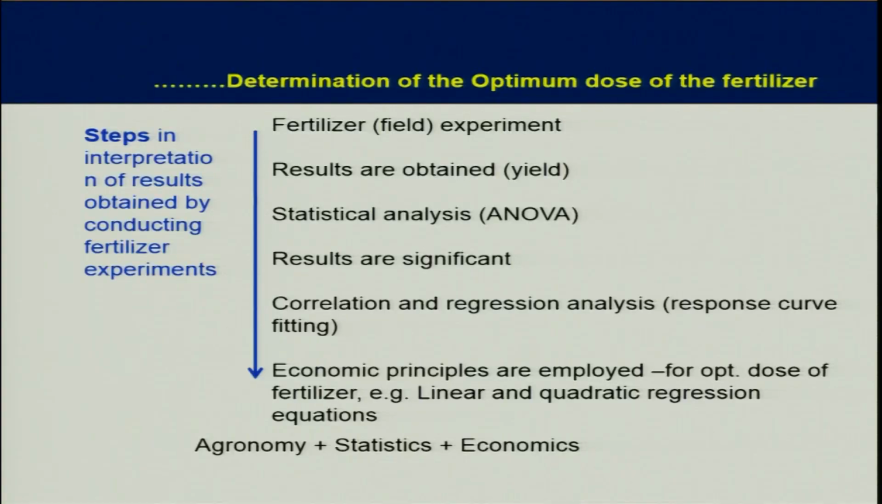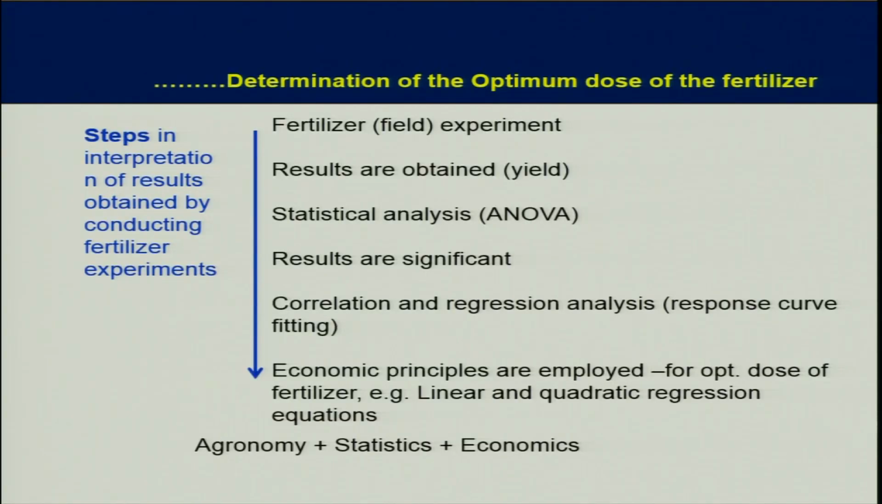So now suppose you have conducted a fertilizer experiment. Now what are the different steps in interpretation of results obtained by conducting a field experiment? I just gave you the example of rice and nitrogen. You have different rates of nitrogen in the rice, say 30, 60, 90, 120, and you have some yield of rice. Then what is done? You have conducted the experiment and recorded the yield data. Now what to do next? How to find the optimum dose?